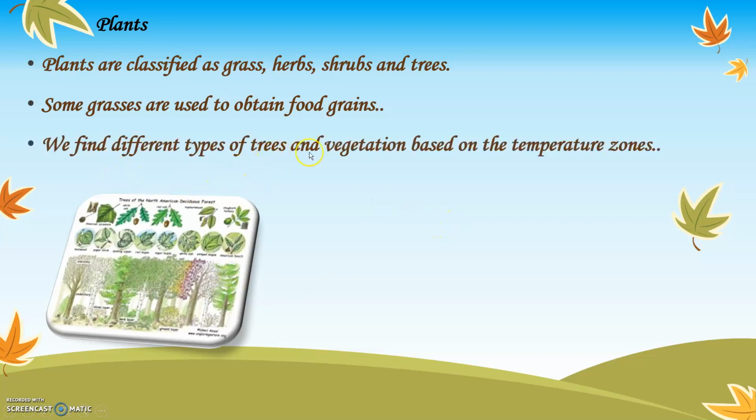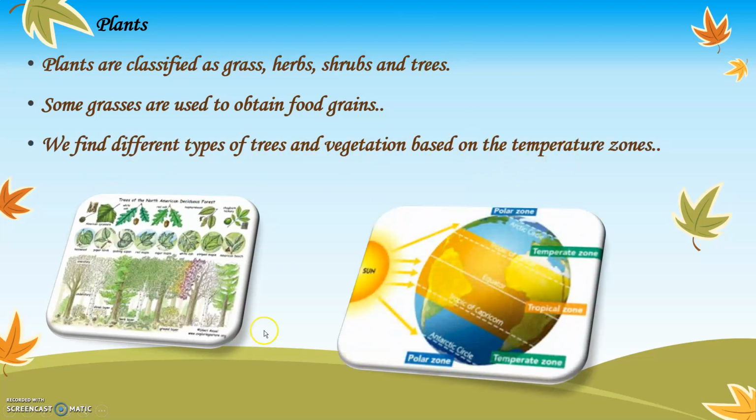We find different types of trees and vegetation based on the temperature zones. Students, we have learned about this diagram in the previous chapters of geography. Once again, I'll revise it for you. This is our earth, this is our sun. The sun rays are falling on the earth.